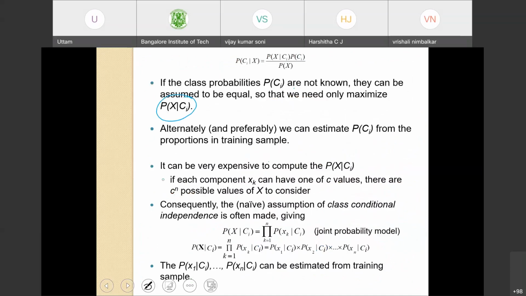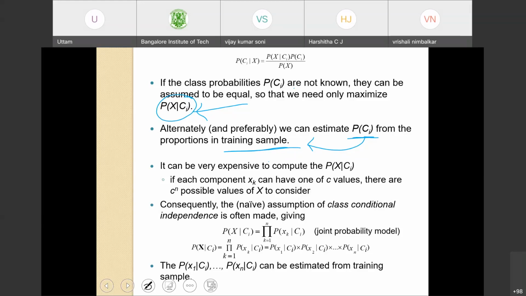Or if you have training samples, we can obtain P of Ci from the training sample. This is what I was emphasizing again and again. Now, it can be a bit expensive to compute probability of x given Ci for all the data points for all the classes, and if you have data points with C values, imagine there will be C^n possible values of x to consider. So we assume the naive class conditional independence.